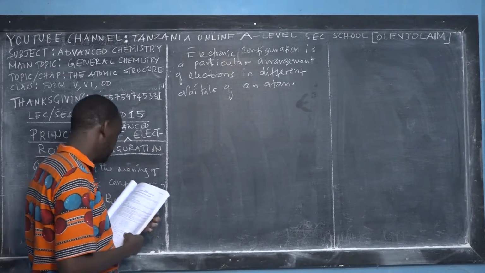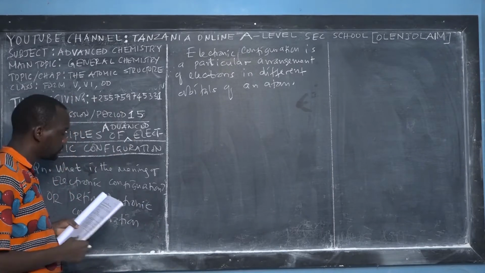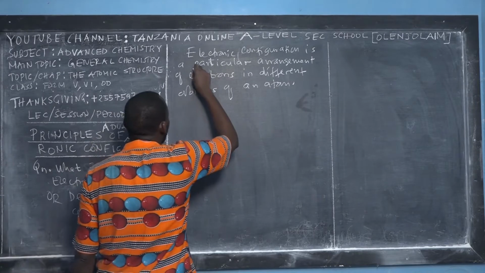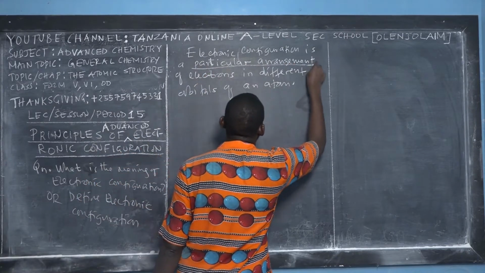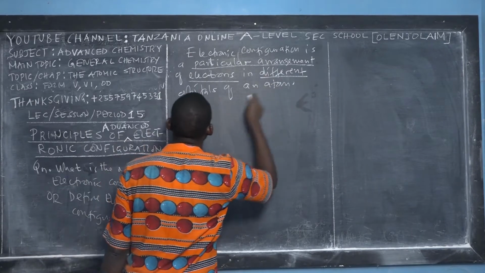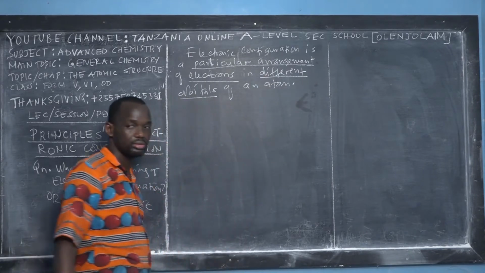This is the definition of electronic configuration: a particular arrangement of electrons in different orbitals.